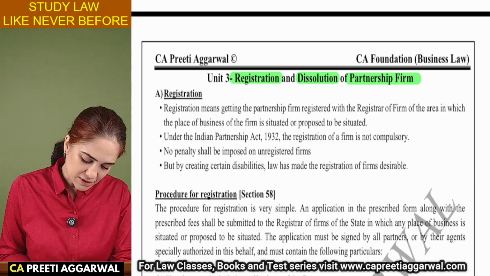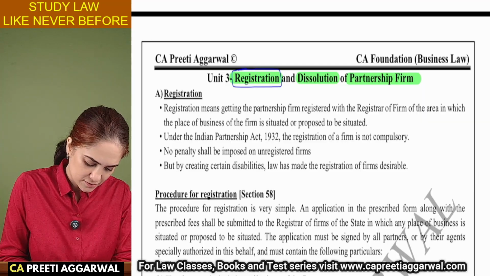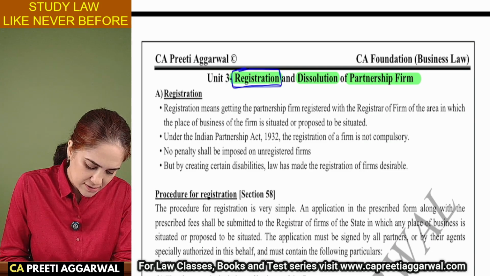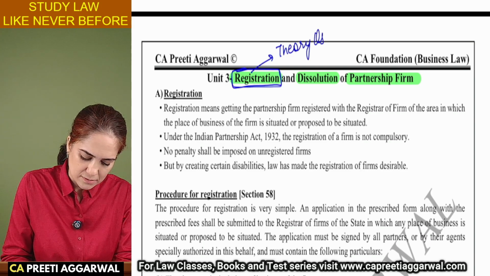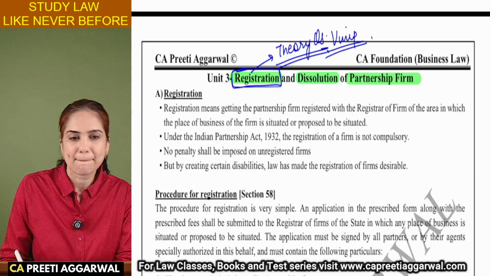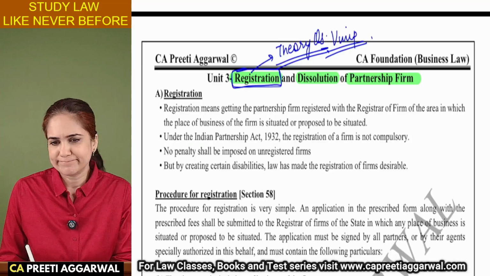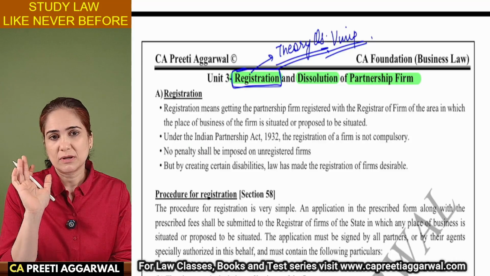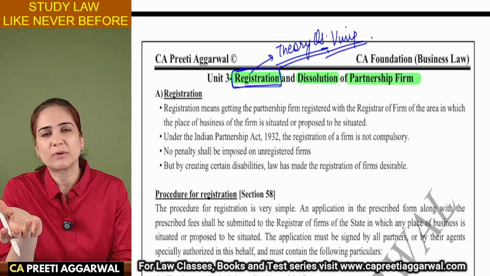Now, the part on registration is very, very important for theory questions. 99% theory questions will be asked. Is registration compulsory? No, as per the Act, it is not. It is compulsory in Maharashtra because the state government requires it.